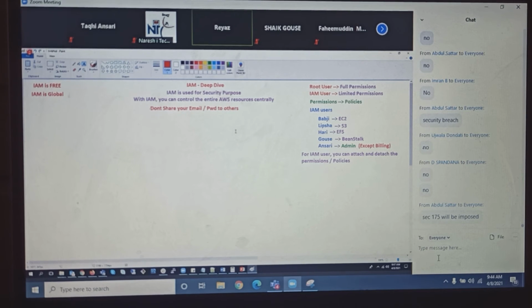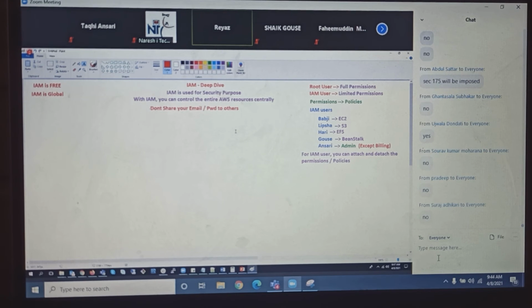Yes. So now there will be a certification question like this. Is it possible to share your root account with others? See, twisting. Is it possible to share your AWS root account with others? Okay, I'm not asking about sharing email ID and password. I'm asking, is it possible to share your AWS account with others? Yes. How? By creating IAM users. Guys, you can share your AWS account with others by creating IAM users.